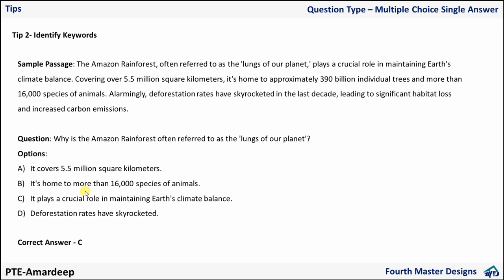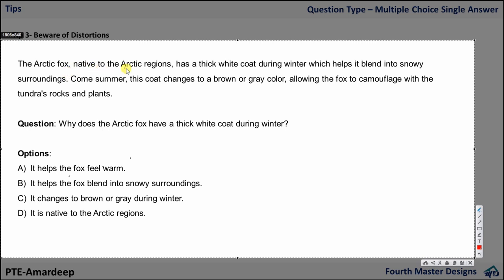Okay, guys. The next suggestion is that you need to be aware of distracting word distortions. Some keywords, they will be giving you deliberately. Let us discuss this one. The Arctic fox, native to the Arctic regions, has a thick white coat during winter, which helps it blend into snowy surroundings. Come summer, this coat changes to a brown or grey color, allowing the fox to camouflage with the tundra's rocks and plants. Why does the Arctic fox have a thick white coat during winter?